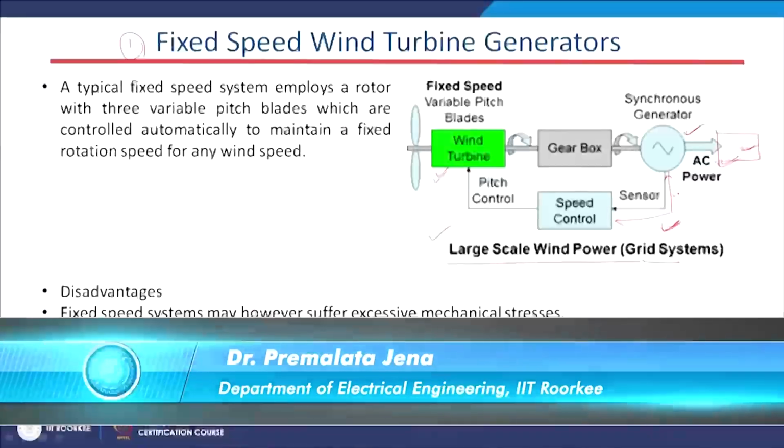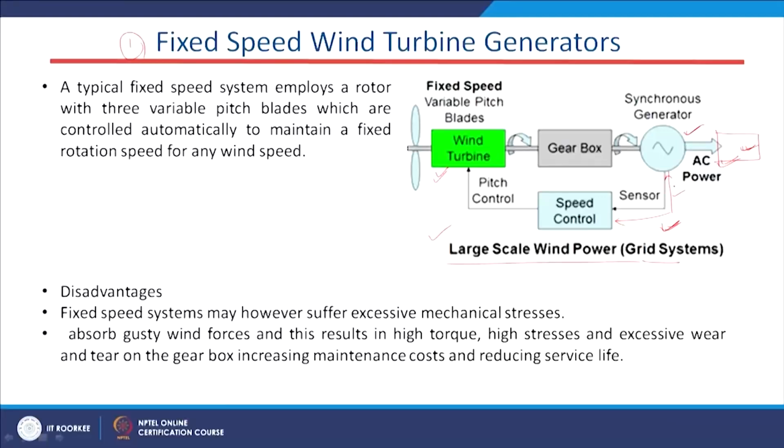In that case, we may not get the same amount of power at all times, or sometimes there is no wind, so there is no power generation. So, the control of this system using sensors which sense the speed of the machine is very challenging.